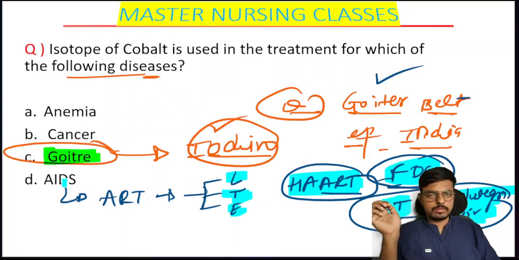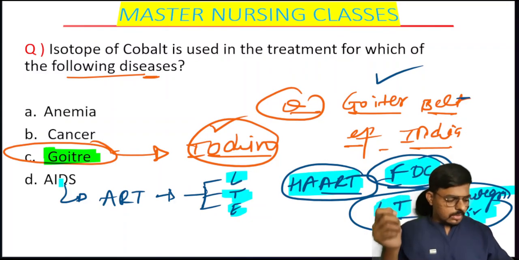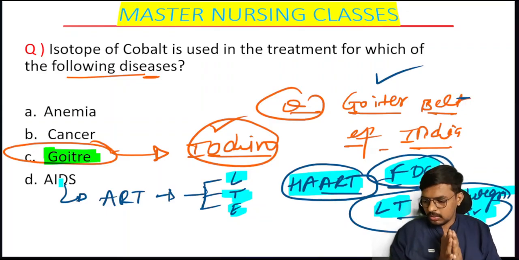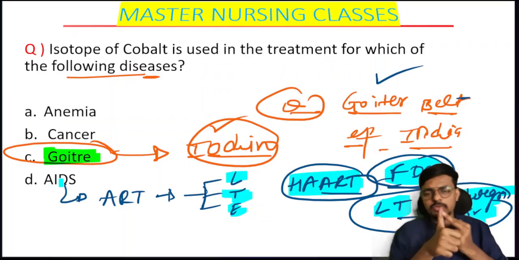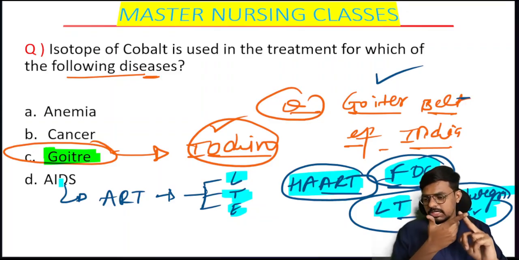And the answer for this question will be option C, that is goiter. So what questions have we discussed? We will quickly revise. What is the treatment option if the hemoglobin of the patient is from 10 to 11? Option A, oral iron supplementation. Option B, Z-track intramuscular iron. Option C, blood transfusion.